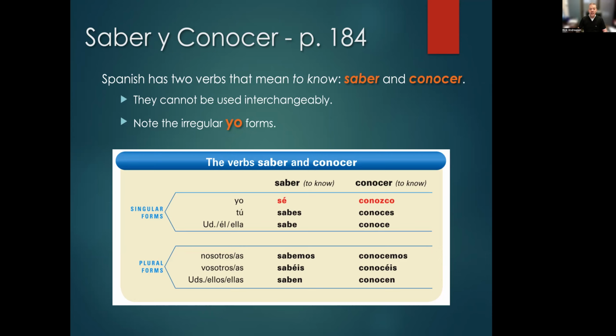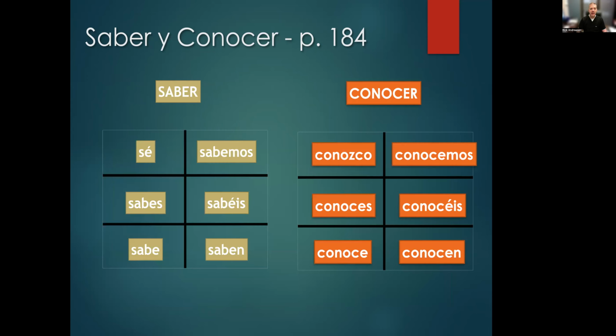And then conocer is also irregular in the yo form, and that is conozco. You can notice the Z in Spanish does not have a hard Z sound. It's just like a regular S, but it's conozco. So, saber: yo sé, tú sabes, usted, él, ella sabe, nosotros sabemos, vosotros sabéis, ustedes, ellos, ellas saben. Conocer: yo conozco, tú conoces, usted, él, ella conoce, nosotros conocemos, vosotros conocéis, ustedes, ellos, ellas conocen. So completely regular, except in the yo form for both saber and conocer.